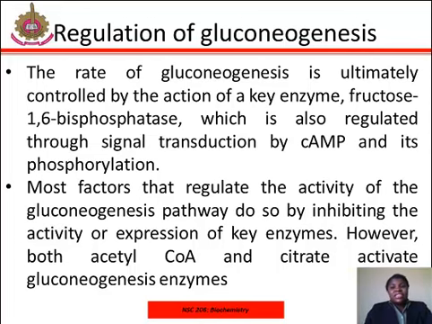While most steps in gluconeogenesis are the reverse of those found in glycolysis, three regulated and strongly exergonic reactions are replaced with more kinetically favorable reactions. Hexokinase, phosphofructokinase, and pyruvate kinase enzymes of glycolysis are replaced with glucose 6-phosphatase, fructose 1,6-bisphosphatase, and PEP carboxykinase.